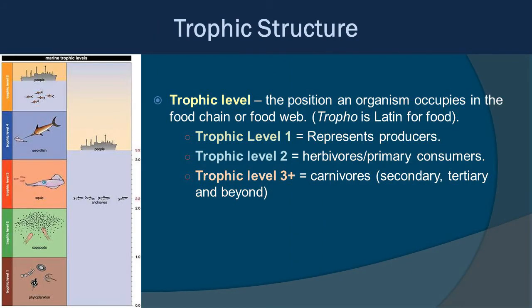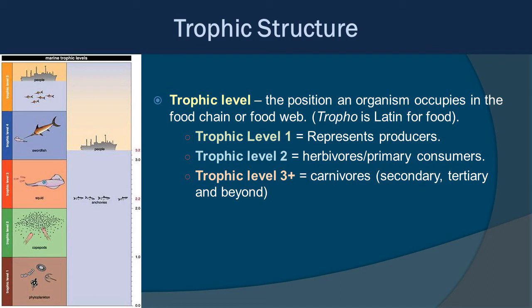Now we can talk about trophic structure, and we'll start with a trophic level, which is the position an organism occupies in the food chain or food web. Tropho is Latin for food, essentially. Now, you've probably seen a pyramid before with different levels, and you have your producers at the bottom and so on and so forth. This is similar in idea. Your first trophic level is going to be representative of your producers. That's anything that's photosynthetic or chemosynthetic, right?